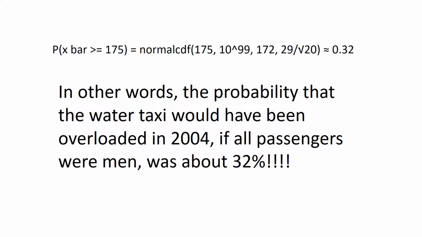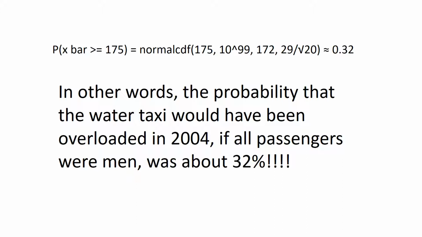And in your calculator, you can actually type in that normal distribution, 29 divided by the square root of 20, to let your calculator round as far as it can. Avoid rounding error. And that answer turns out being about 0.32.